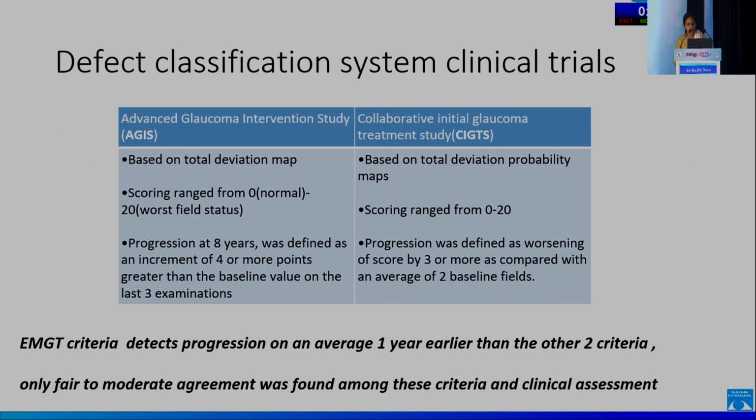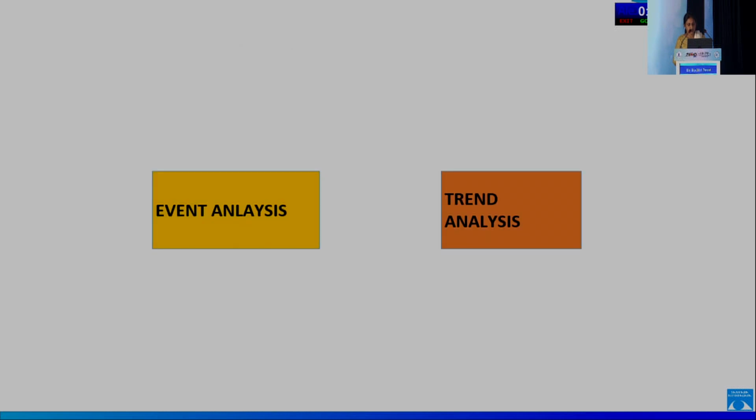The other classification systems are based on the Advanced Glaucoma Intervention Study and the Collaborative Initial Glaucoma Treatment Study, where there is a scoring system between 0 and 20, 0 being normal and 20 being the worst field status. They were both based on total deviation maps. The EMGT criteria detect progression on average 1 year earlier than the other 2 criteria, and there is only fair to moderate agreement among these criteria and clinical assessment. So, coming to event and trend analysis.